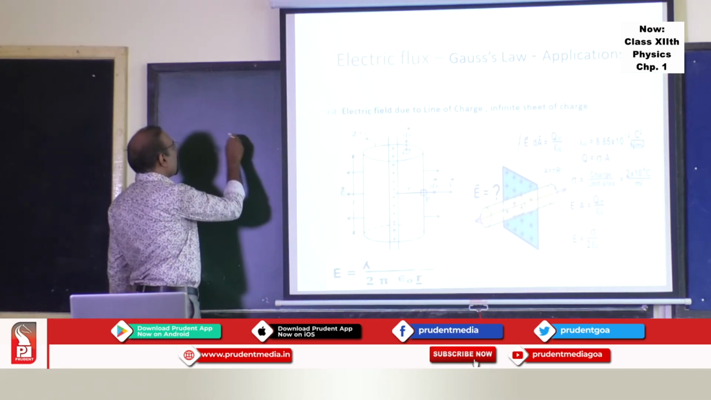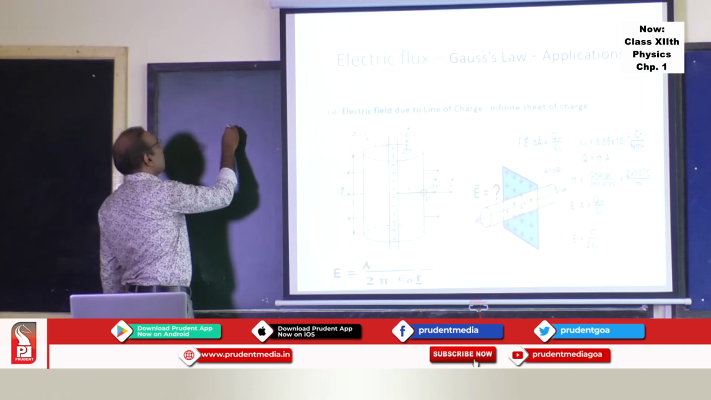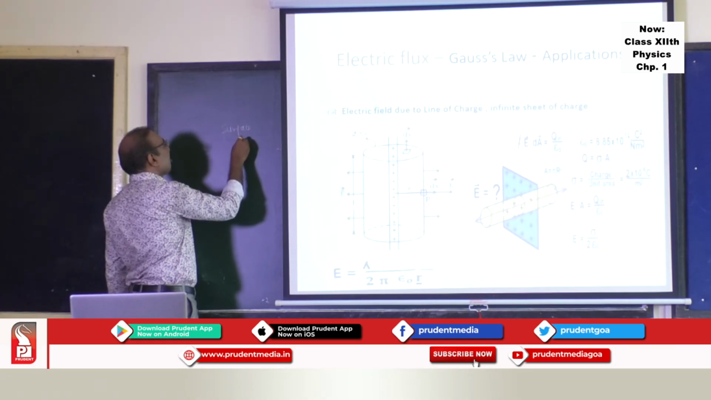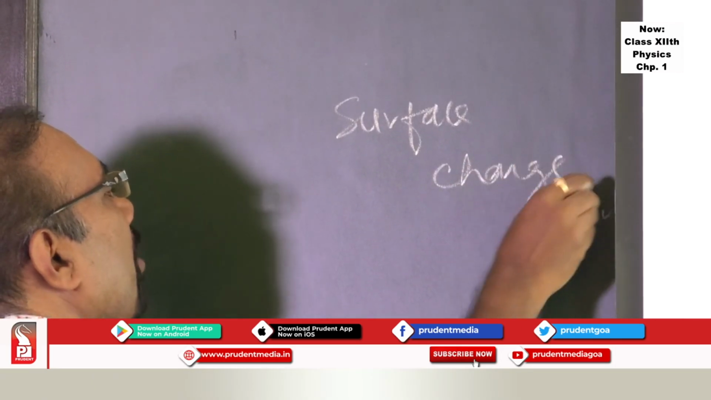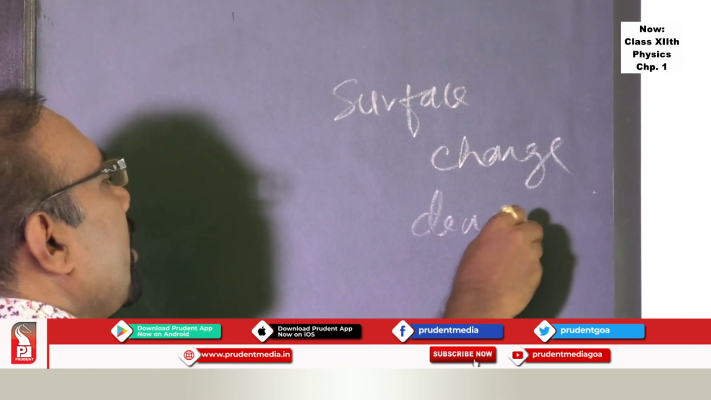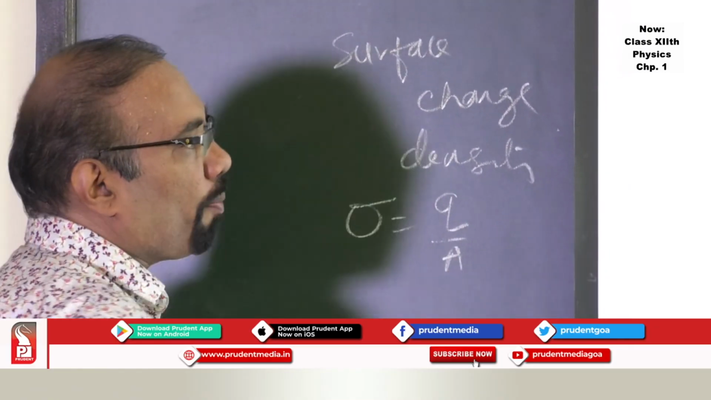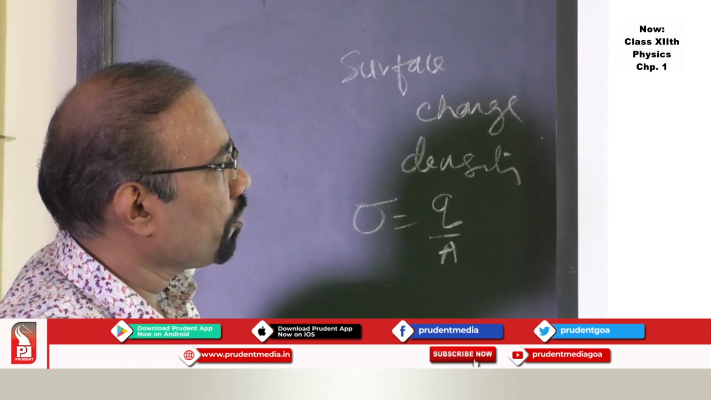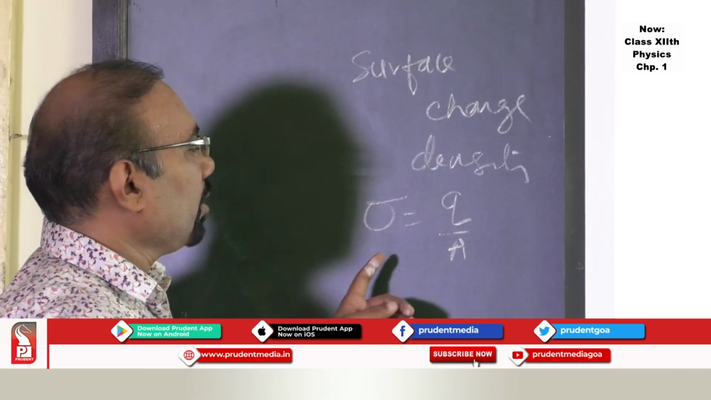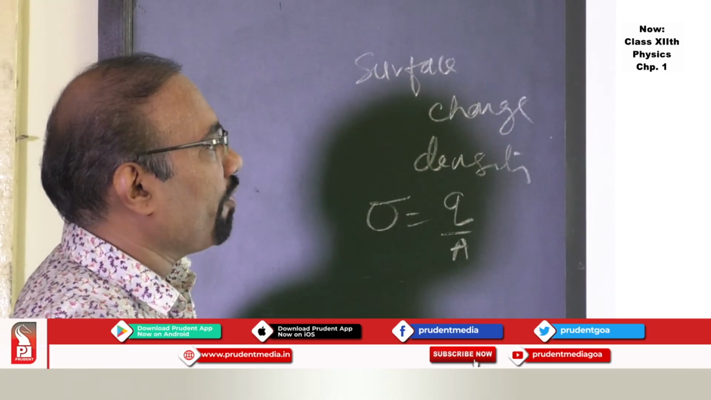Infinite sheet of charge, you have surface charge density. So you have to mention what is called surface charge density. The surface charge density is nothing but sigma is equal to Q upon A or Q upon S. You can use this particular formula to find out the relation for electric field intensity.